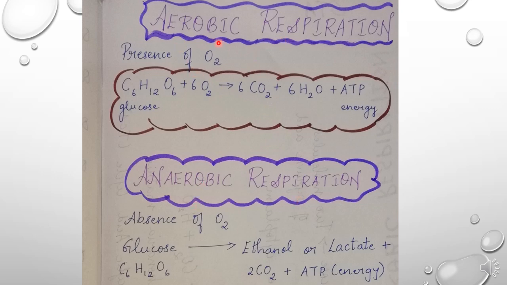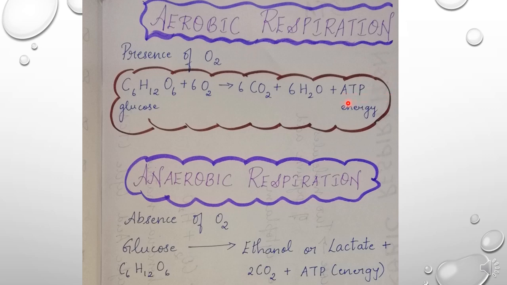From the name itself you can find out, aerobic respiration means it happens with the presence of oxygen. Here the food, that is the glucose, will be completely oxidized with the help of oxygen and converted into carbon dioxide, water and ATP. What is ATP? Adenosine triphosphate.